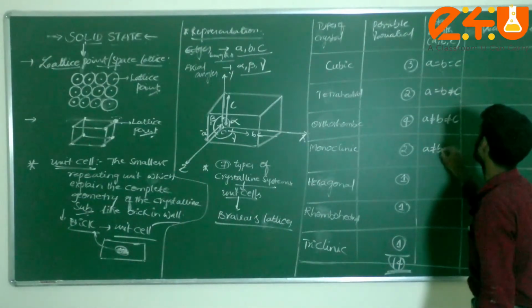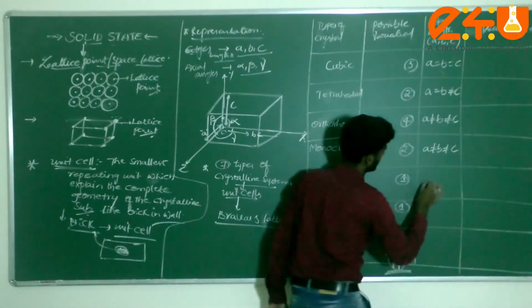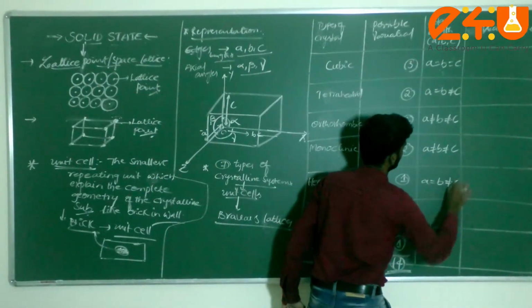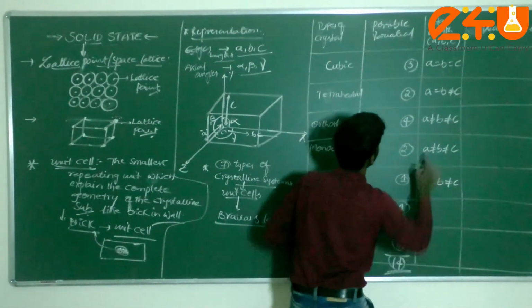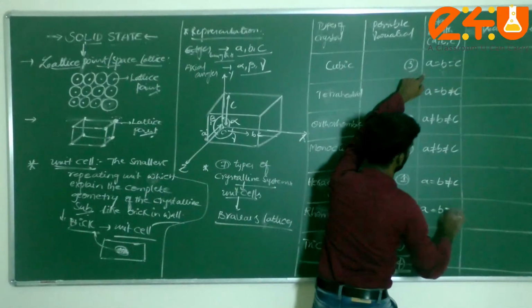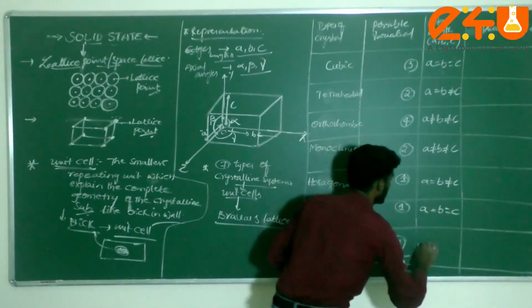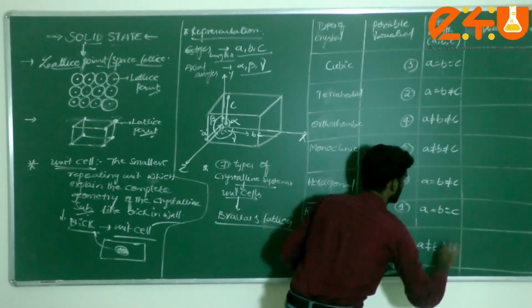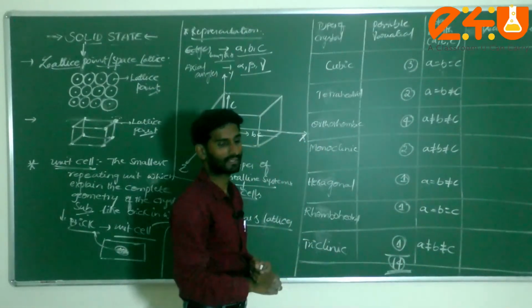A not equal to B not equal to C. Next one, A is equal to B which is not equal to C. Next, A is equal to B is equal to C. And finally, A doesn't equal B doesn't equal C. Am I correct? You got it or not?